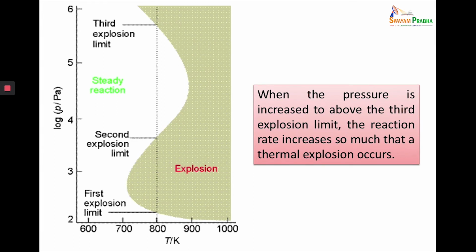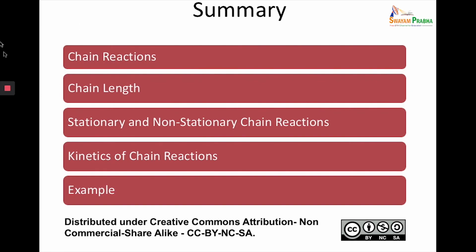These explosions, which are thermal explosions, are not necessarily because of the presence of chain carriers, but because these chain carriers reacted through an exothermic reaction. These exothermic reactions lead to a faster increase in rate and faster production of chain carriers, so somewhat they depended on the chain carriers, but essentially the reactions were taking place because the reaction rate was very, very high. So till now we have studied chain reactions, chain lengths, and stationary and non-stationary reactions, with respect to the kinetics of chain reactions, with some examples.